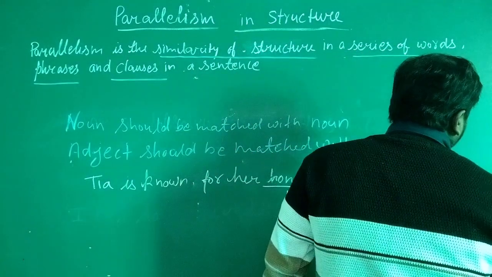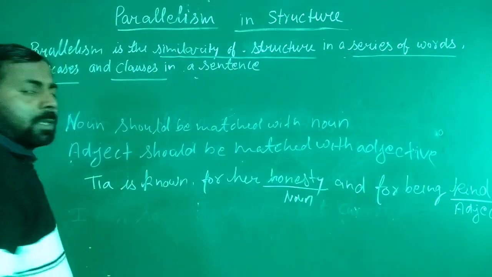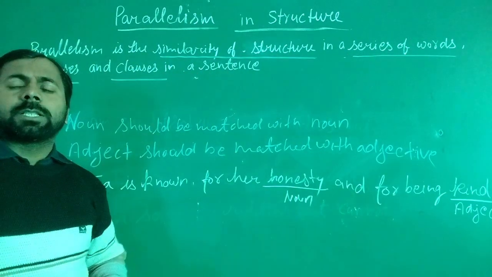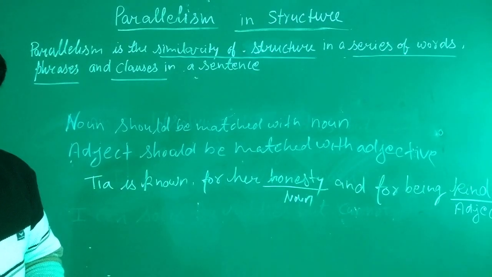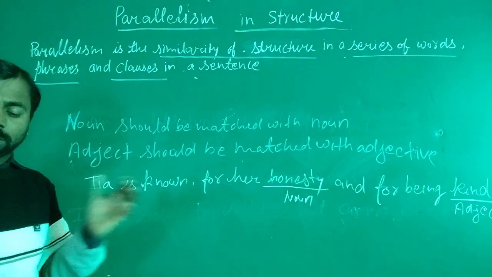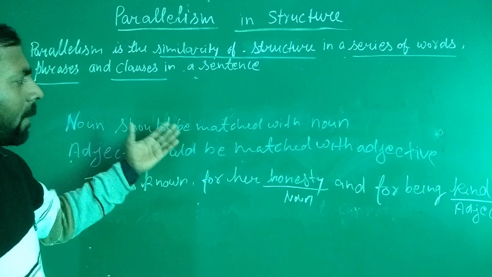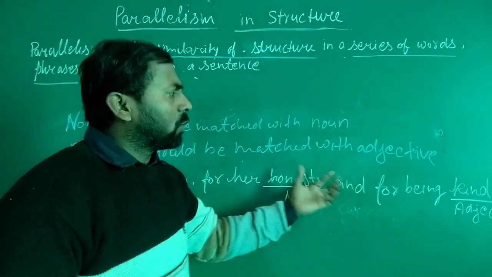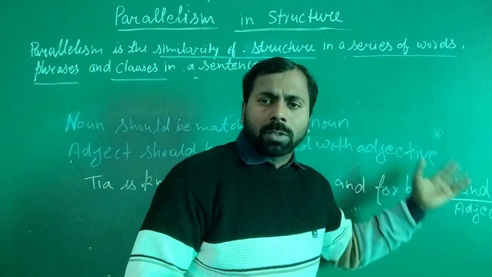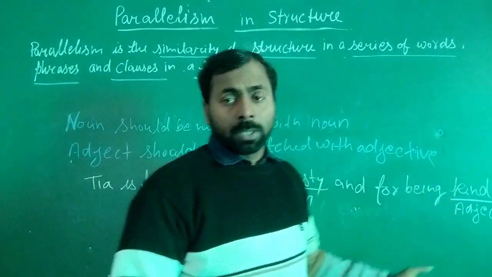Here the rule says that the sentence structure should be built using the same structure. Noun should be matched with noun, but here the noun is not matched with this adjective. So this is the wrong method to make the structure of a sentence.